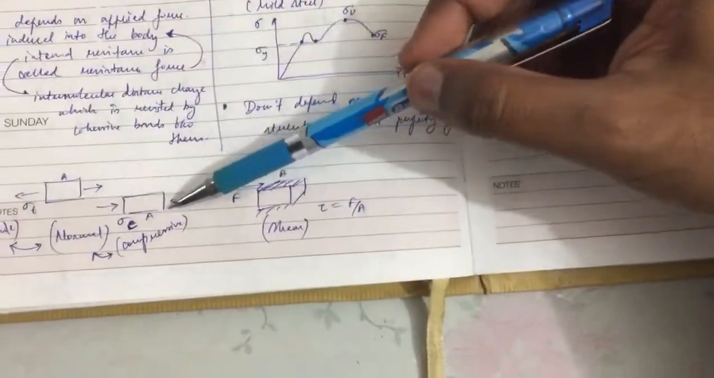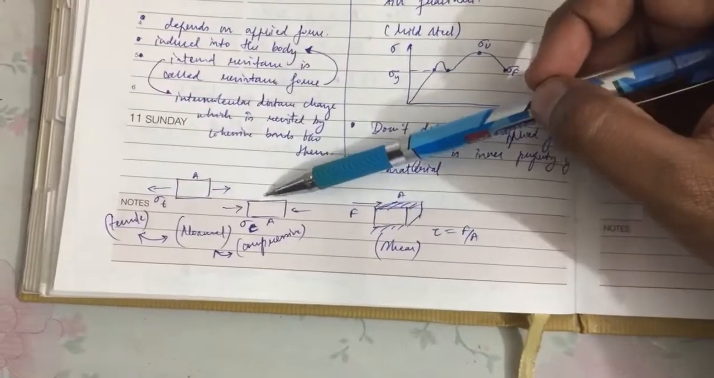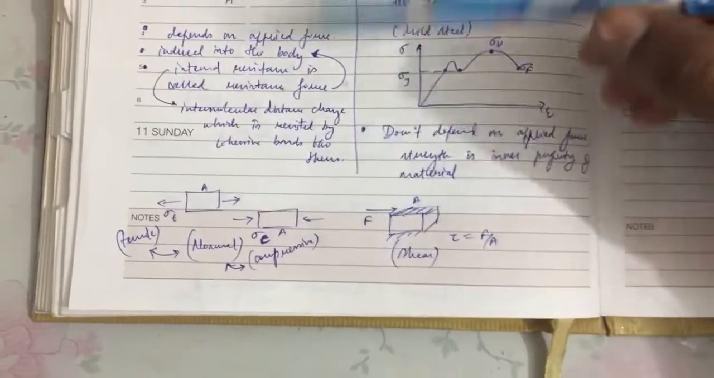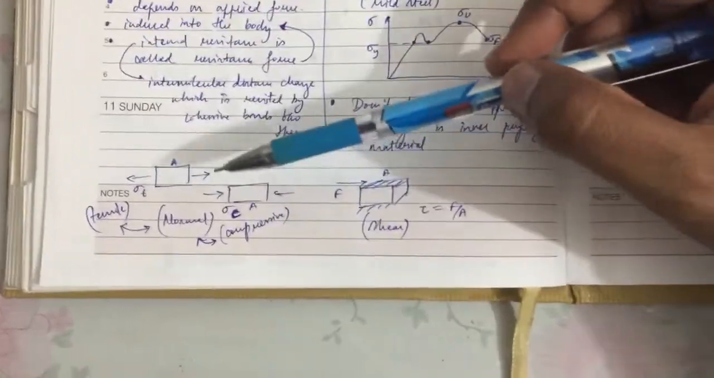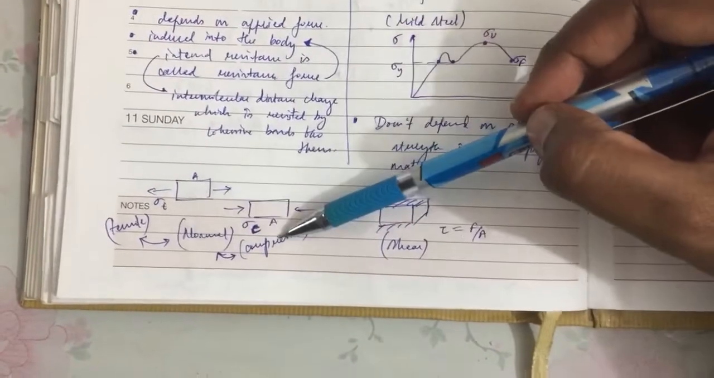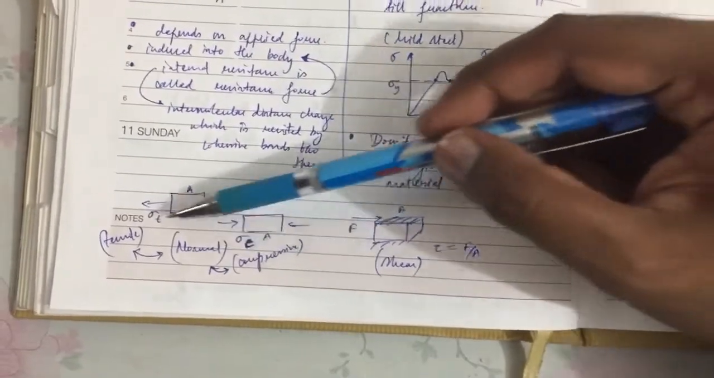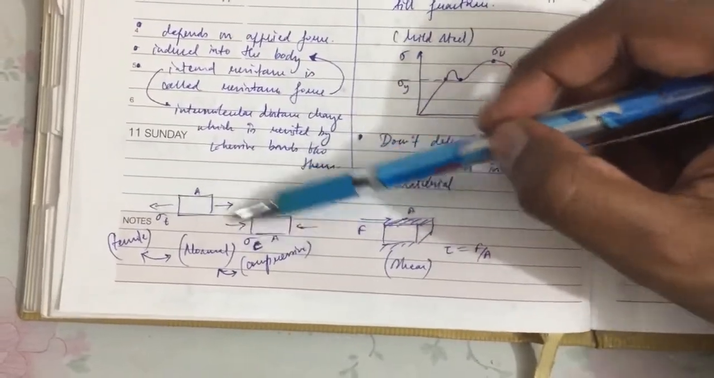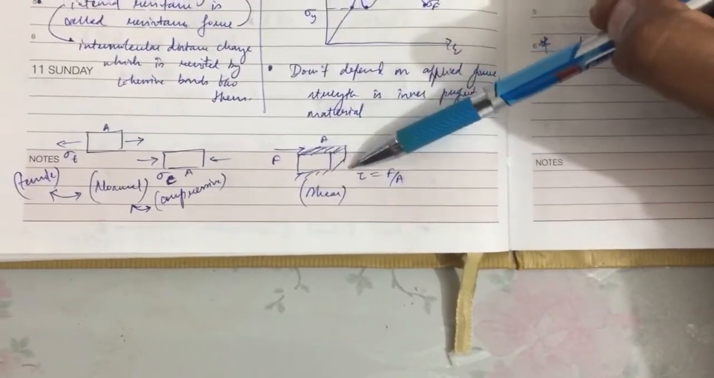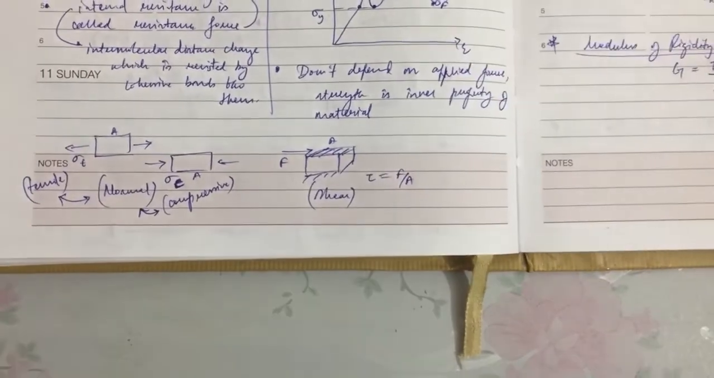Okay, and there are basically two types of stresses: normal stress and shear stress. In normal stress, there are two types: tensile and compressive. Tensile and compressive are both normal stress, and the shear stress is when the force applied is parallel to the surface. So this is the shear stress.